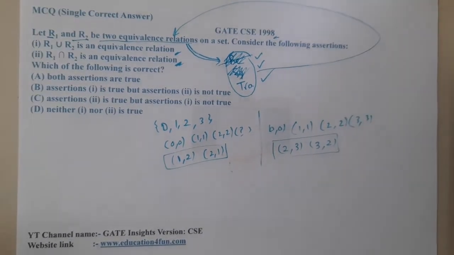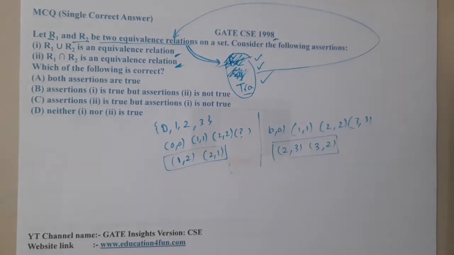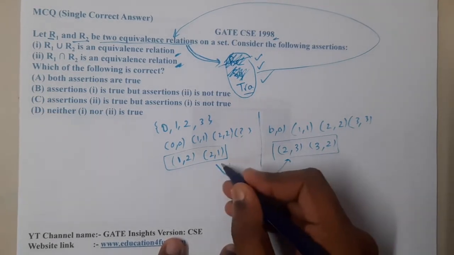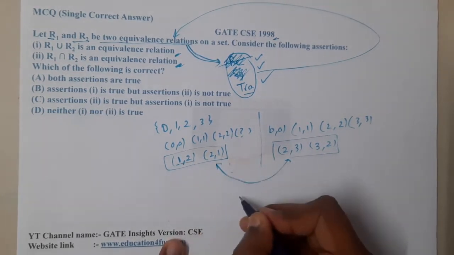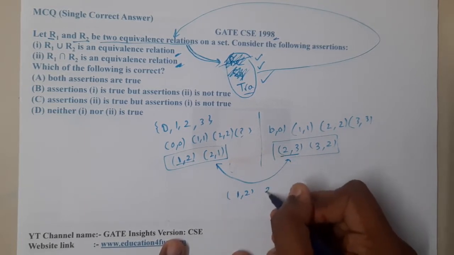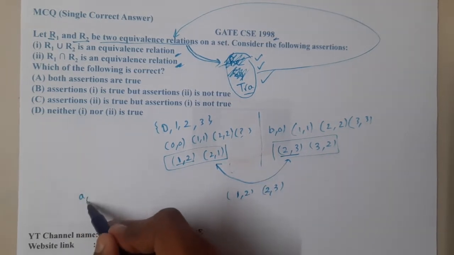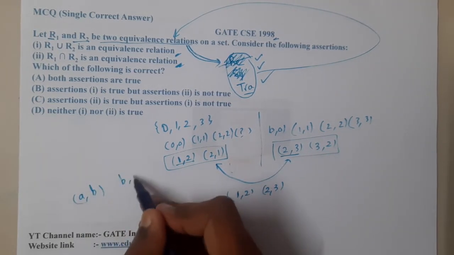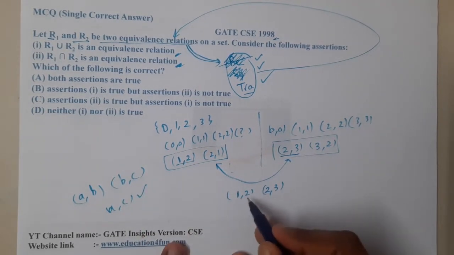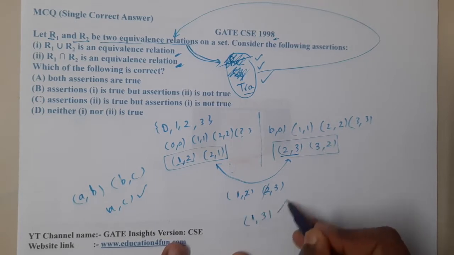Now when it comes to transitivity, if you recall carefully, if we make a union of these two, we have 1,2, and 2,3 will also come. Transitivity says that if a,b is there and b,c is there, then a,c should be there. So here, 1,3 should be there.